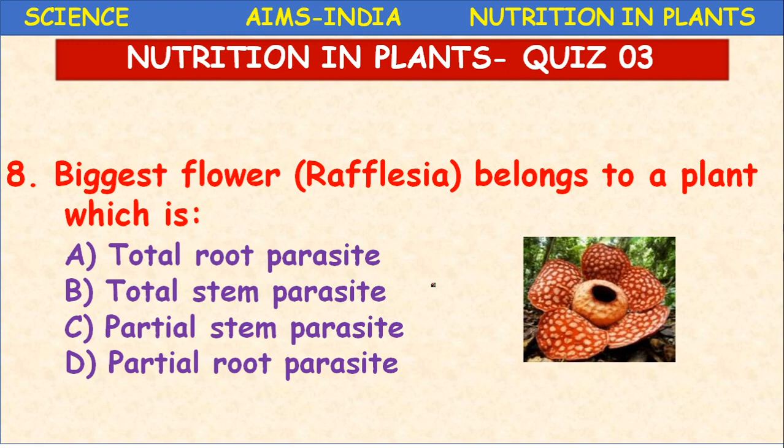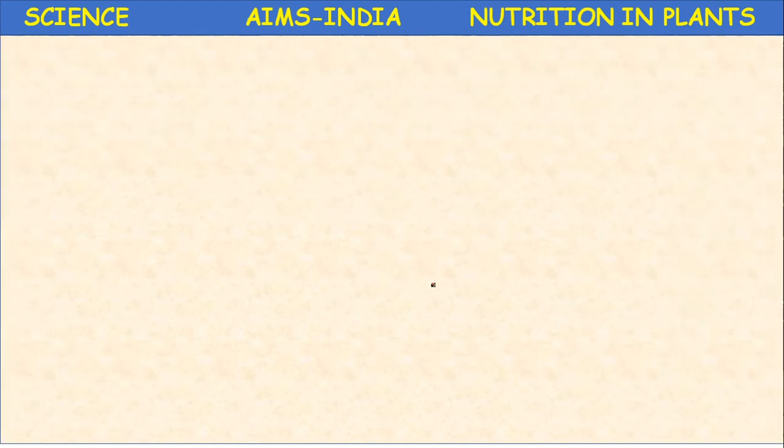Rafflesia is the biggest flower in the world, with a very heavy weight, and the size is also very big. So it is a root parasite, no doubt in it. So you have to select from option A and D, total root parasite or partial root parasite. So it is a total root parasite.